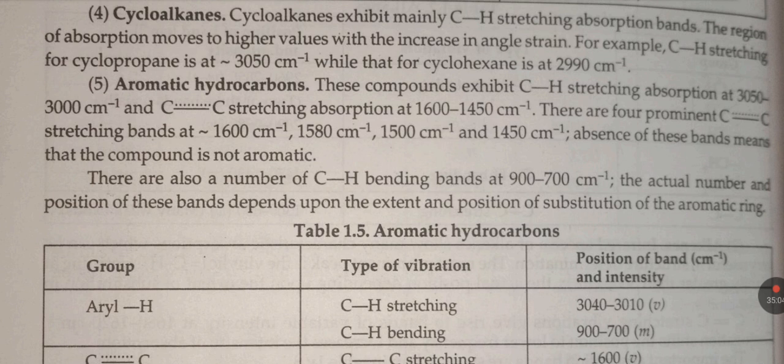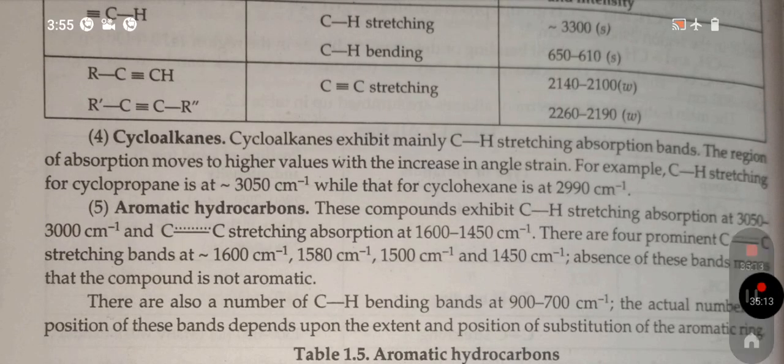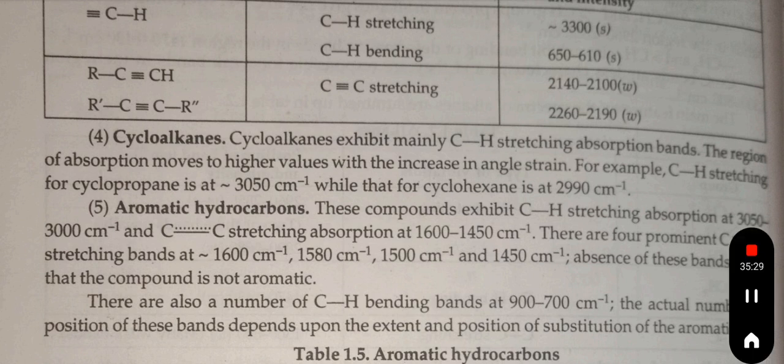Aromatic hydrocarbons. These compounds exhibit CH stretching absorption at 3000 centimeter inverse, and C=C stretching absorption at 1600 to 1450 centimeter inverse. There are four predominant carbon stretching bands at 1600, 1580, 1500 and 1450. Absence of these bands means that the compound is not aromatic.